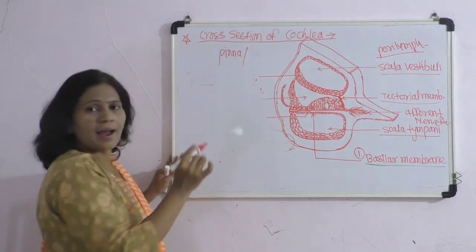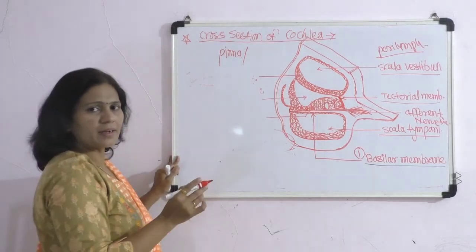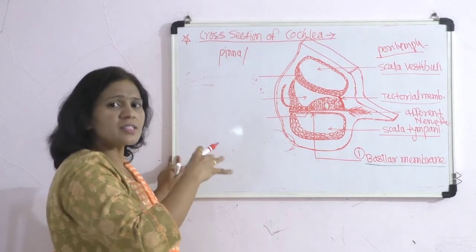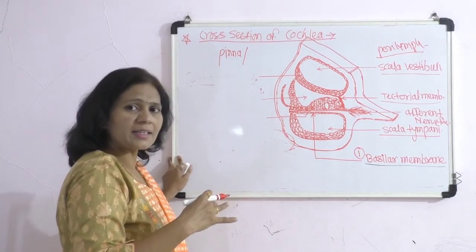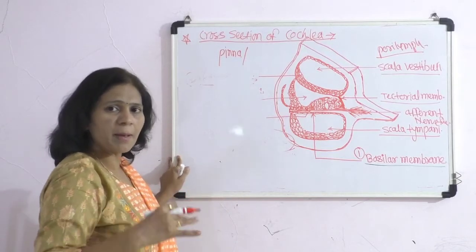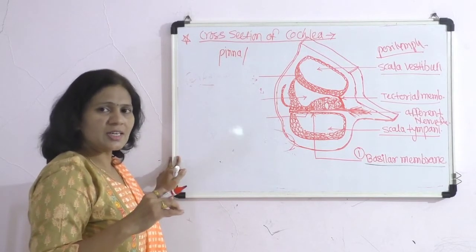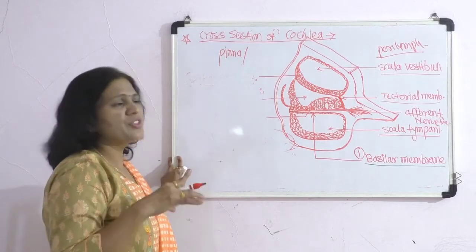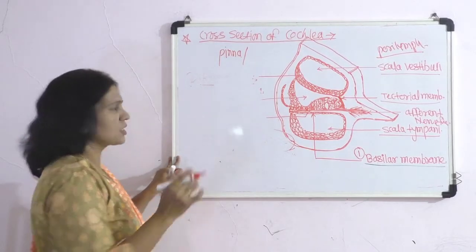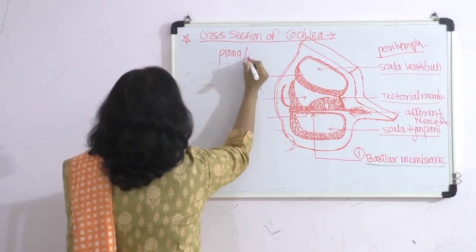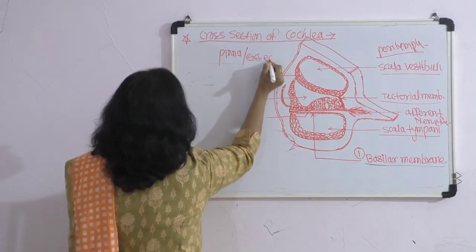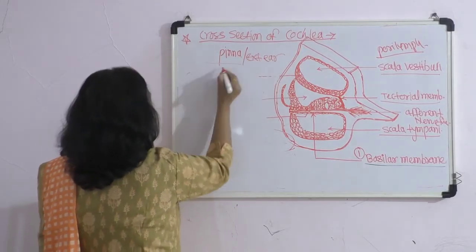Then these sound waves are conducted up to the tympanic membrane through the external auditory canal, which is also part of the external ear. So first of all, the functioning of the external ear is important.